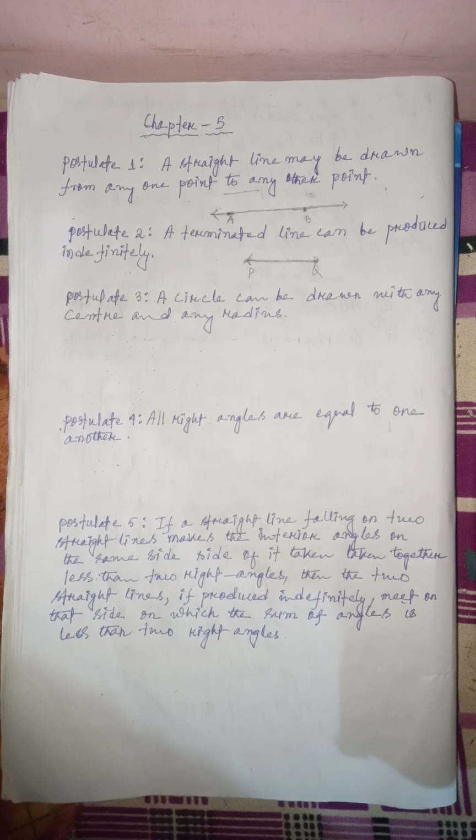But in order to understand this, the thing that you need to know first of all is the difference between line and line segment. If we talk about a line, it is the set of points which extend infinitely in both directions.